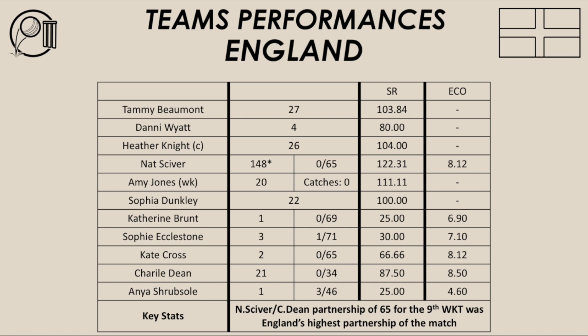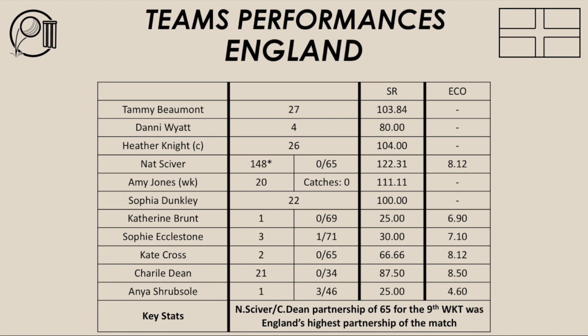She made 148 not out. But the rest of the England batters weren't able to get partnerships going, and they weren't able to get in and get set into their innings. England lost wickets at regular intervals throughout their innings: 1 for 12, 2 for 38, 3 for 86, 4 for 129, 5 for 179, 6 for 191, 7 for 206, 8 for 213, 9 for 278, and all out for 285, which didn't help England in their batting innings in this final.